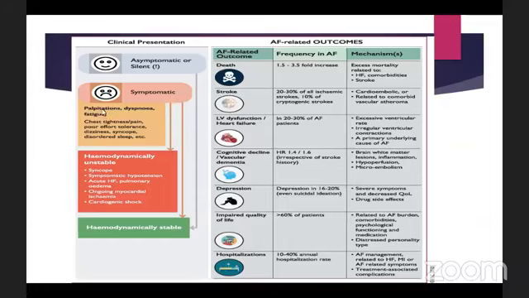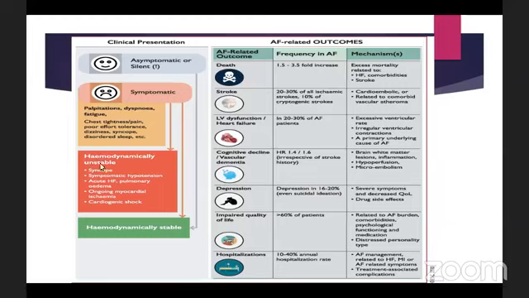If symptomatic, these three are the most common features that the patient comes with: palpitations, dyspnea or shortness of breath, and fatigue. This may also cause chest tightness or pain, poor effort tolerance, dizziness, even syncope and disordered sleep. Sometimes the symptomatic patients become hemodynamically unstable. We need to know this because we're going to talk about this later in the management section.